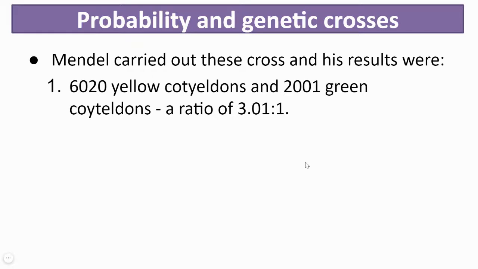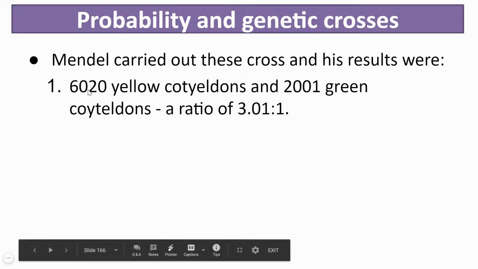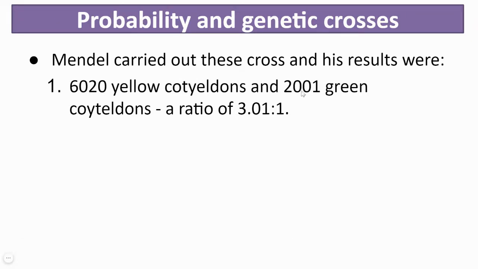So 6020 yellow cotyledons to 2001 green cotyledons. Let's say the total number of offsprings he got was 6020 plus 2001, that is around 8021 offsprings. And from these 8021 offsprings, these were the distribution or proportions of yellow and green ones.